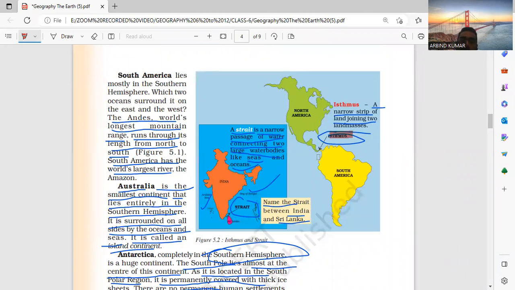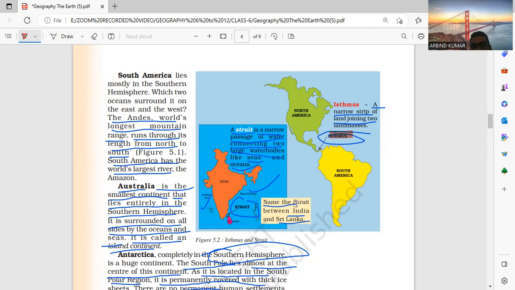इसी को ये पनामा जो है, पनामा का ऑप्शन में आएगा. The strait is a narrow passage of water connecting two large water bodies, seas and oceans, ठीक है ना. दो सी एंड ओशियन जो narrow passage से कनेक्टेड होते हैं इसको strait बोलते हैं. Strait of Malacca, Strait of Gibraltar, and here Sri Lanka, strait.